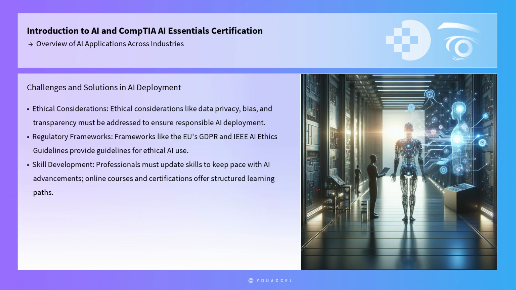AI's application across these industries is not without challenges. Ethical considerations, such as data privacy, bias, and transparency, must be addressed to ensure responsible AI deployment. Frameworks like the European Union's General Data Protection Regulation and the AI ethics guidelines from the IEEE provide guidelines for ethical AI use. Additionally, professionals must continuously update their skills to keep pace with AI advancements.